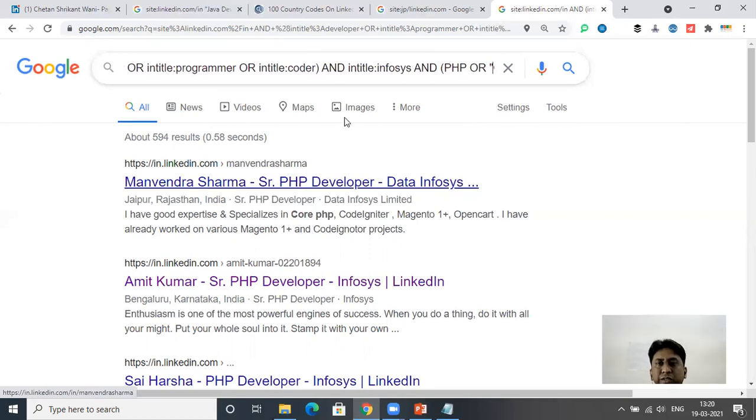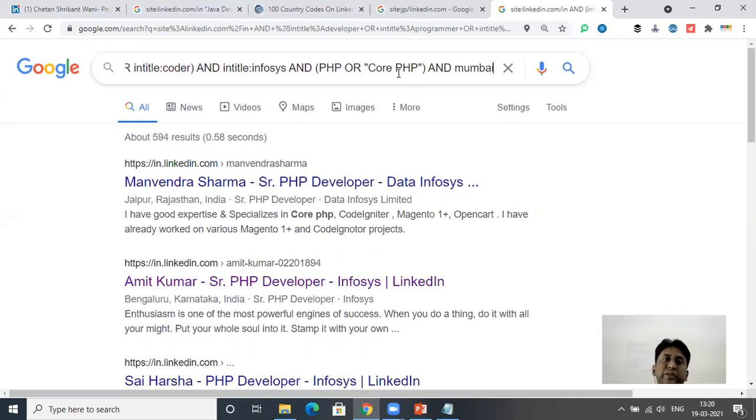And in title Infosys. Here again we have restricted to a particular company. Then PHP or core PHP and Mumbai. So this is another example where you can find different designations. You have to use the logic. A developer may write programmer, coder, developer, or some other words. So you have to use all those words so you won't miss any of the profiles.